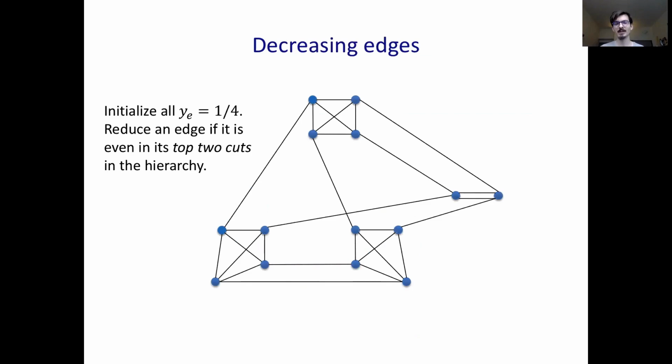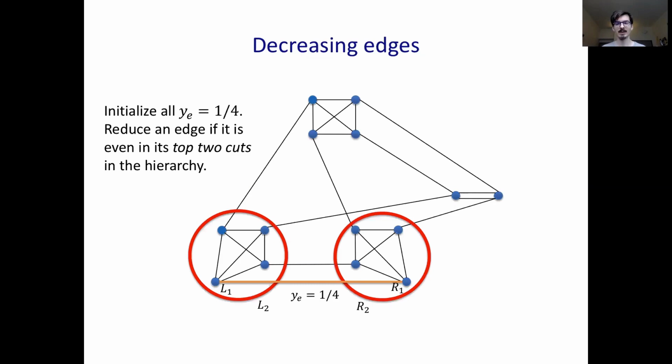So now that we've described the algorithm to construct the tree, I'll go back to talking about constructing the fractional matching. We'll decrease edges in exactly the same way as in the base case if its top 2 cuts in the hierarchy are even. So for example, look at this edge E. L2 and R2 are its top 2 cuts in the hierarchy. And suppose we sample this tree, black edges represent the tree. Here we would not reduce E because both L2 and R2 are odd. If we sample this tree instead though, here both L2 and R2 are even, and we're going to reduce YE from 1/4 to 1/6.